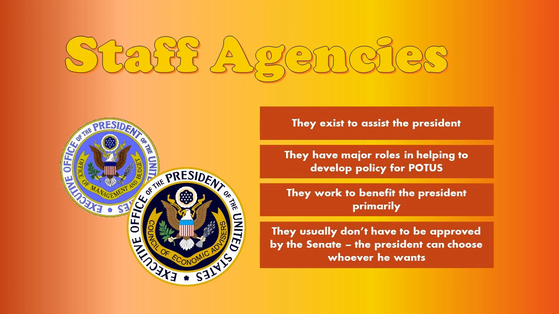So these agencies are going to have major roles in helping the president develop policy, helping the president make decisions, helping the president come up with ideas for all sorts of stuff. So because these are staff agencies and they work for the president of the United States primarily, most of the time, their leadership doesn't have to be approved by the Senate because they exist to help the president make decisions. So they exist to do what the president wants. And so Congress doesn't really need input on that. The president should be able to make decisions and get advice from people that they choose with their own priorities in mind and all that.